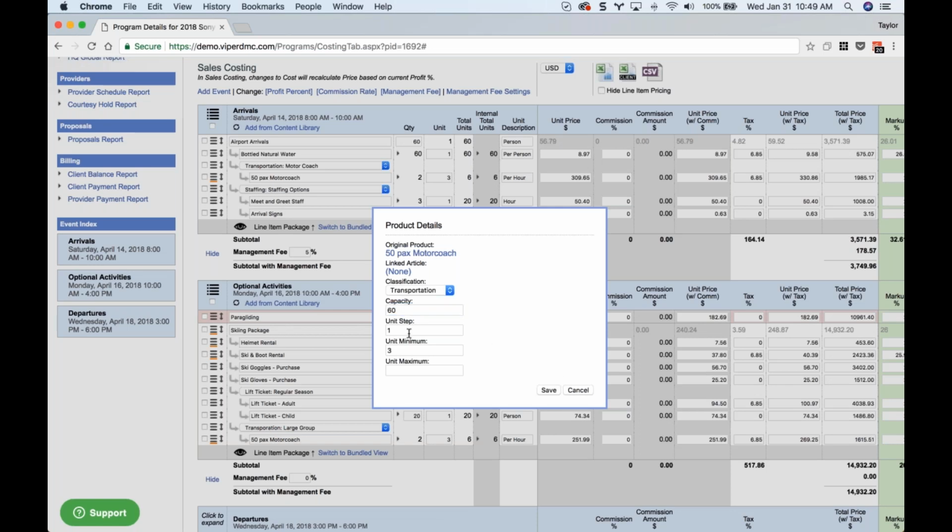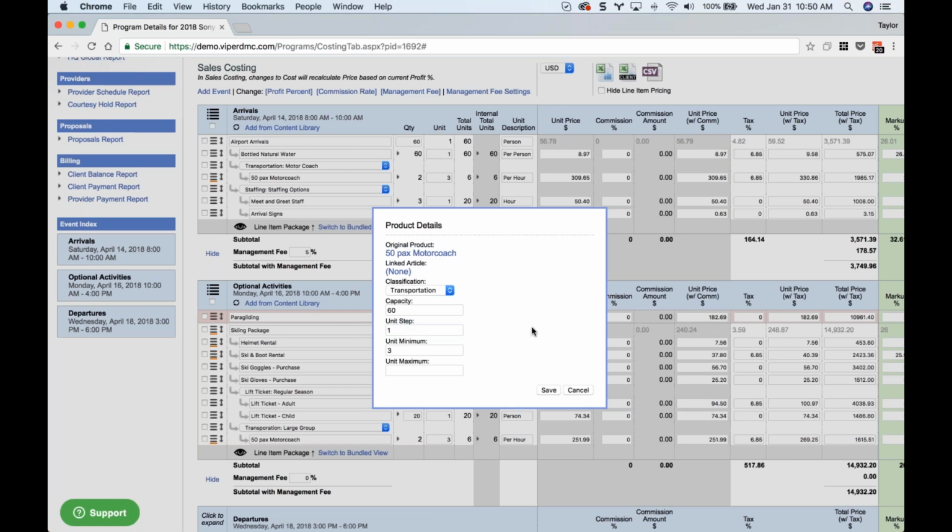You'll also notice you can change your unit step and minimum in this pop-up. So you would change your unit step if you wanted to. Typically, if you're selling products hourly, you might have a default unit step of 1, which means you cannot sell that product in increments of less than an hour. You have to sell it for 1 hour or 2 hours or 3 hours and so forth. However, if you wanted to be able to sell that product in half increments or even 15 minutes, you could set that to 0.25 or 0.5. If you wanted to be able to sell, for instance, staff rates at 2.5 hours, you would put 0.5 in there, meaning you can sell half hours. Okay, so I'm going to leave this at 1.